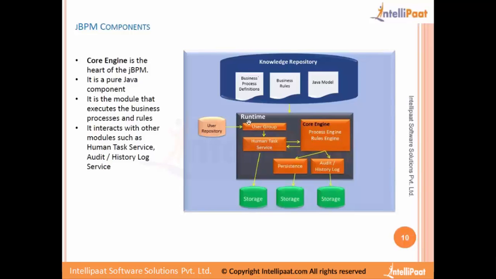Since it uses the same knowledge repository and same data, and resides in the same engine, the integration becomes very easy. If it were a different rule engine outside this core engine, we would need to establish a connection to the rules engine, serialize the data and pass it to the rule engine, then serialize it back from the rule engine and receive the data. All this is avoided because both of them are residing inside the same engine.